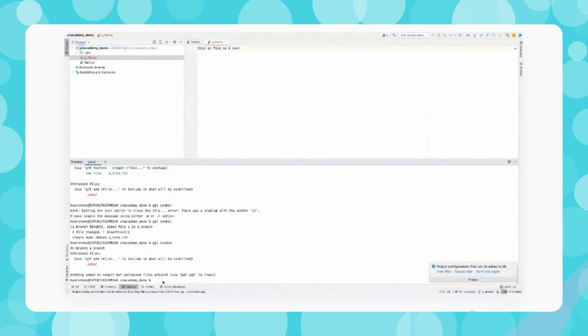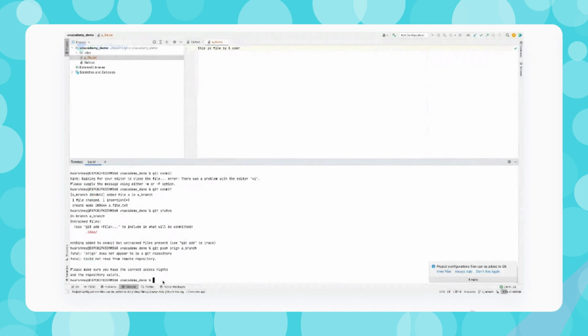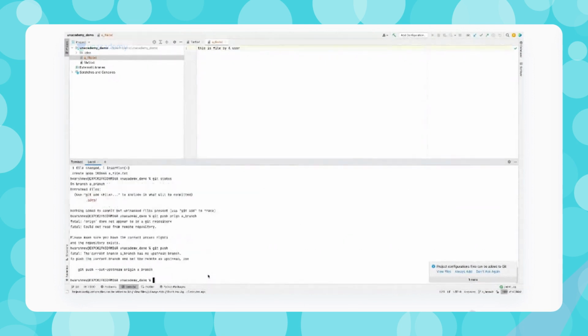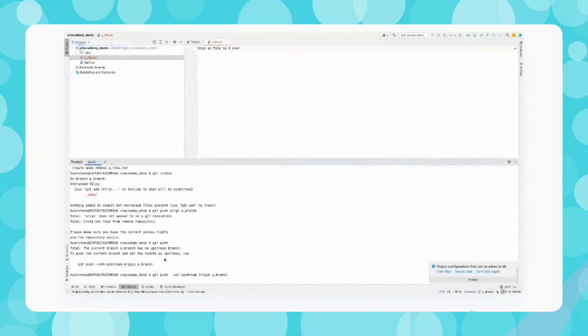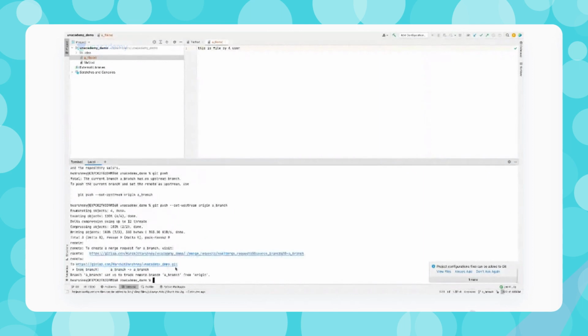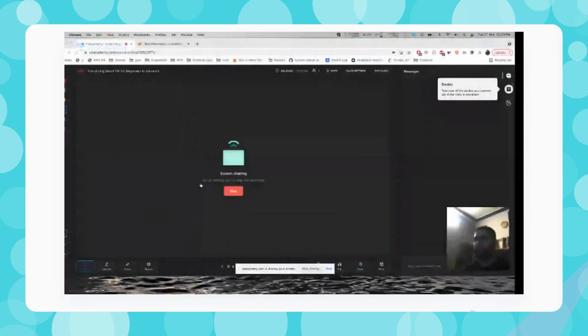Now I need to push, but I'll push into that A branch. Okay, so I'll push like this: git push origin A underscore branch. Okay, not this, the branch name was A underscore branch. Sorry, git push. I'm on A branch. Okay, so I can just directly write git push, and it's going to push that. So now this has been pushed.